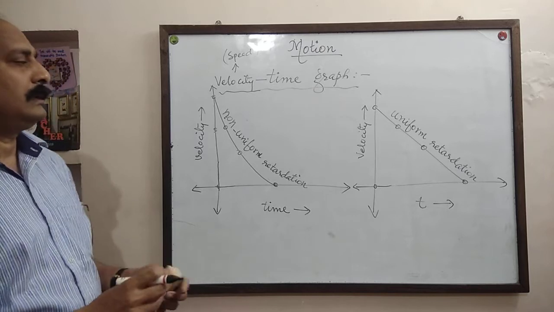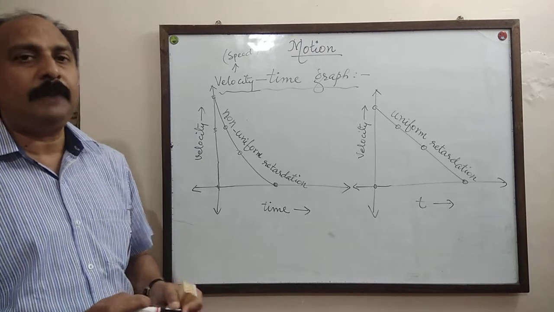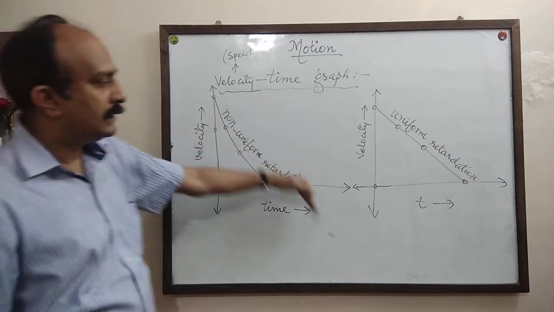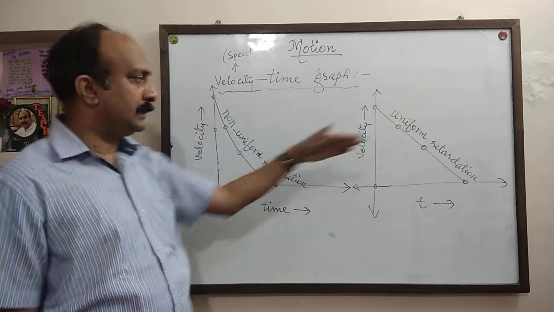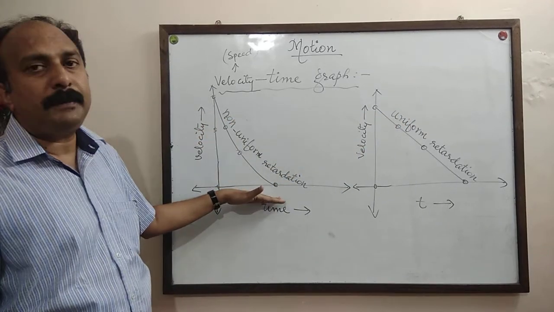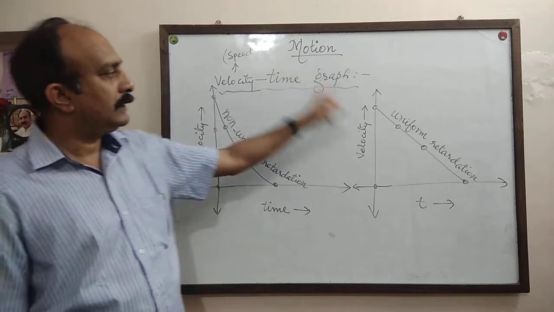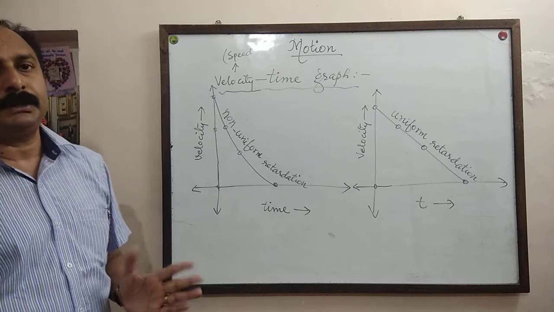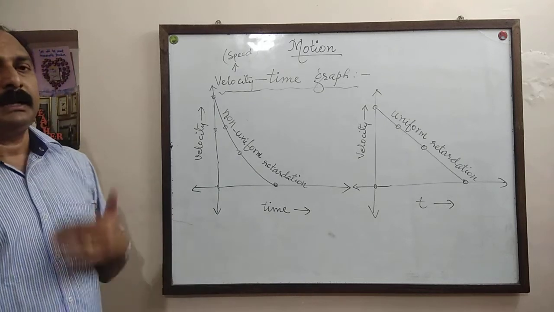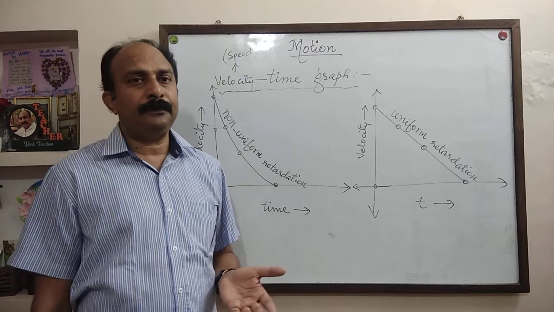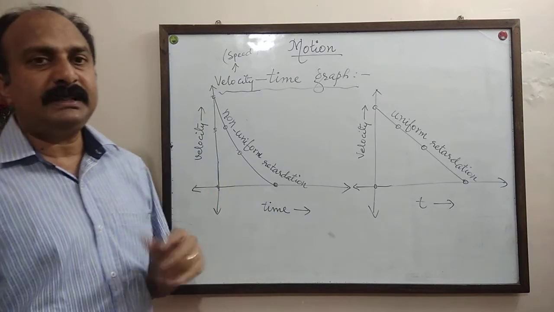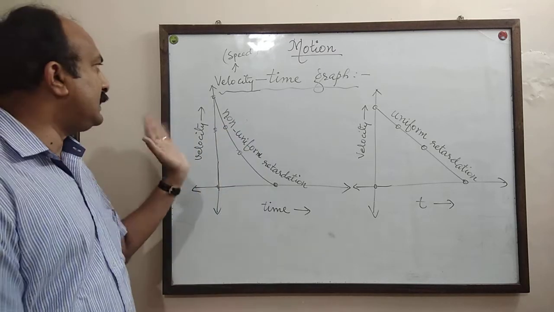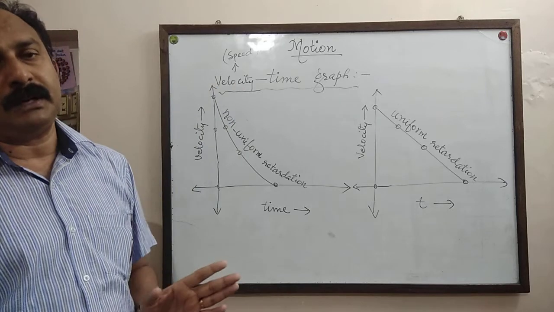So we have seen about 5 types of velocity time graph. First one, uniform acceleration, curve, non-uniform acceleration. Then straight line parallel to time axis, constant velocity. This, uniform retardation, and this is non-uniform retardation. So these are the different types of graphs that represent different types of motion of the body. The first one was distance time graph. This is speed time or velocity time graphs.